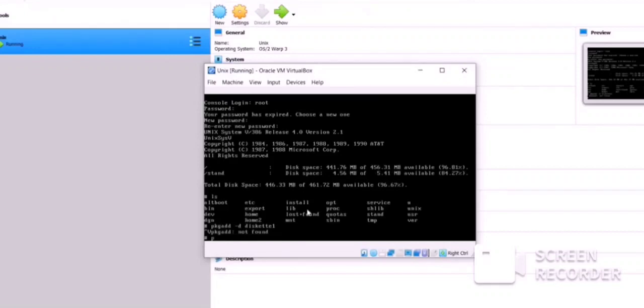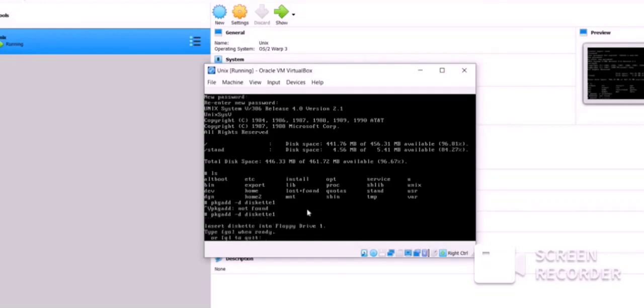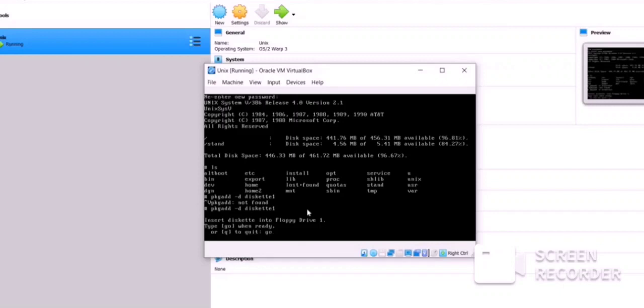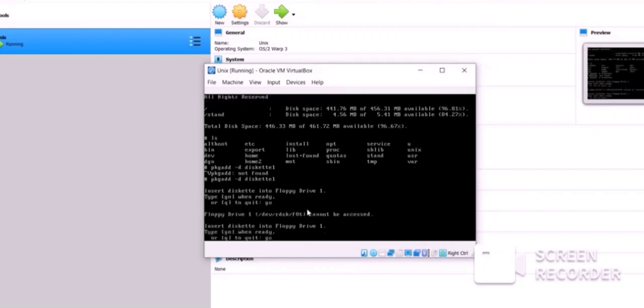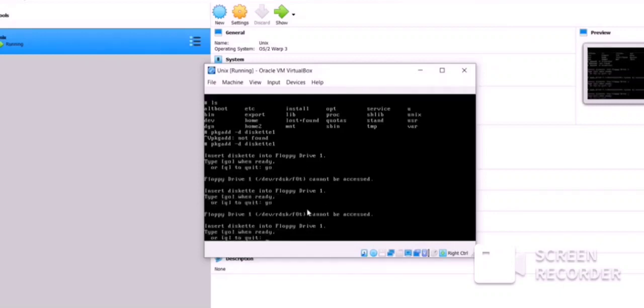Just a minute. Go, enter go, then again enter go. Again do the same thing, but before that add the maintenance 2 file also.